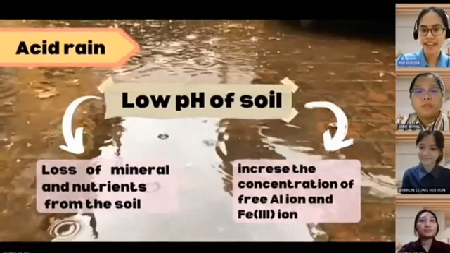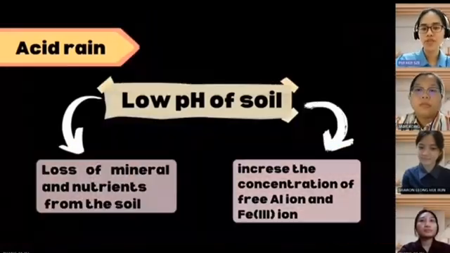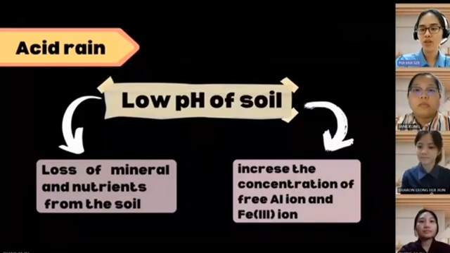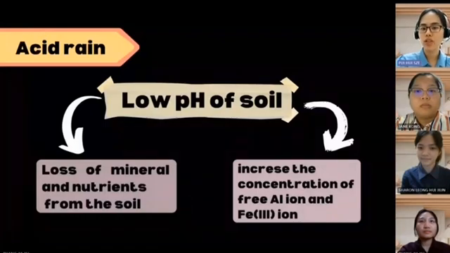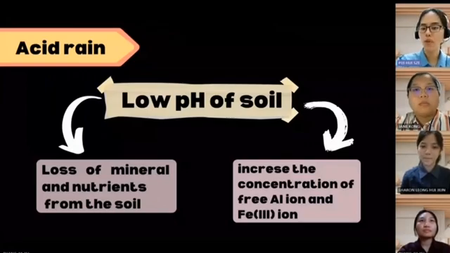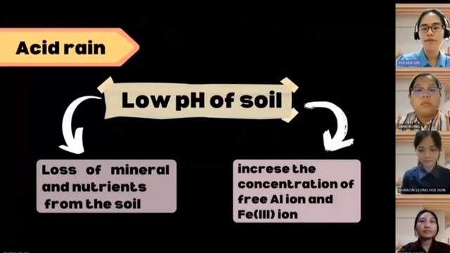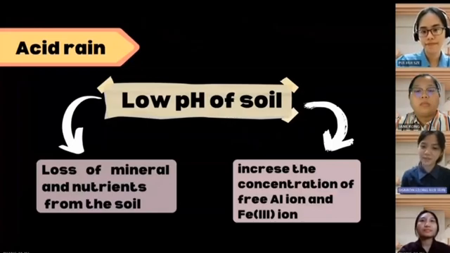Yes, exactly. Apart from that, acid rain also increases the mobilization of free aluminum ion and iron 3 ion and releases them into the soil solution, then increases the soil acidification. Consequently, this causes a reduction in fine root biomass and soil respiration, and further lowers soil carbon processes substantially. Therefore, it could eventually inhibit microbial activity and limit the growth of roots. Wow, thank you for the extra information, Huizi.